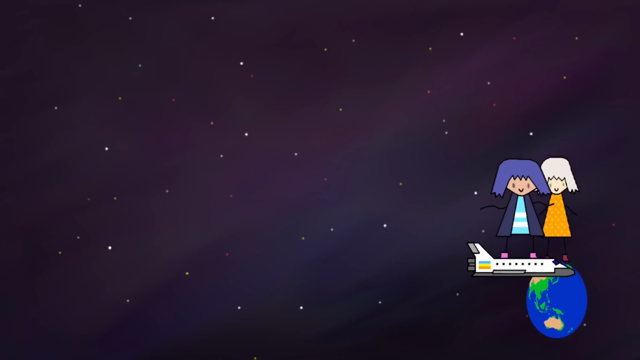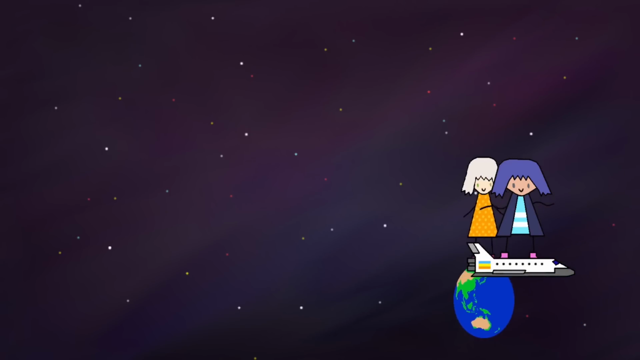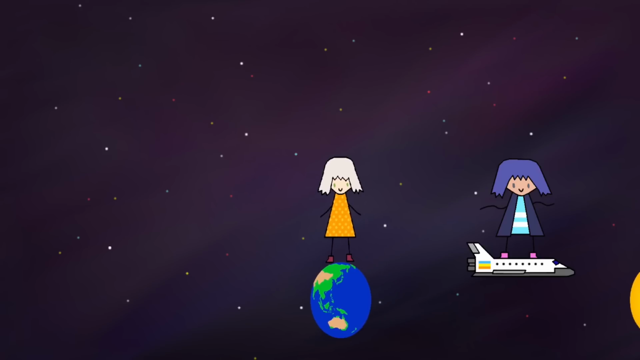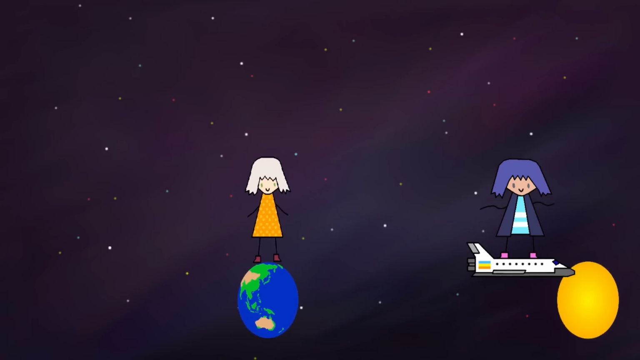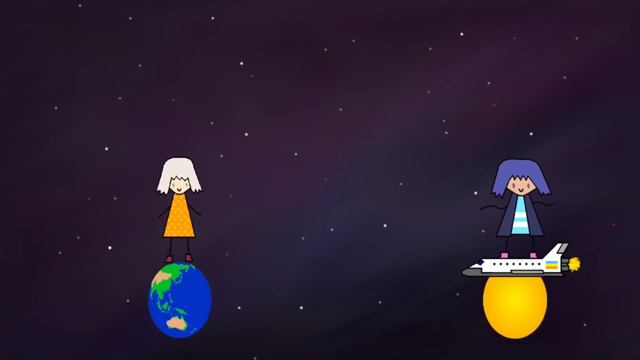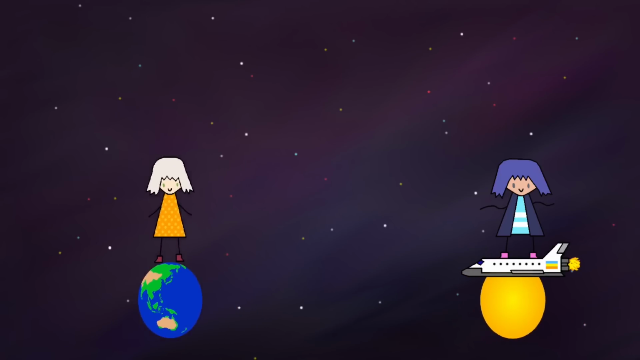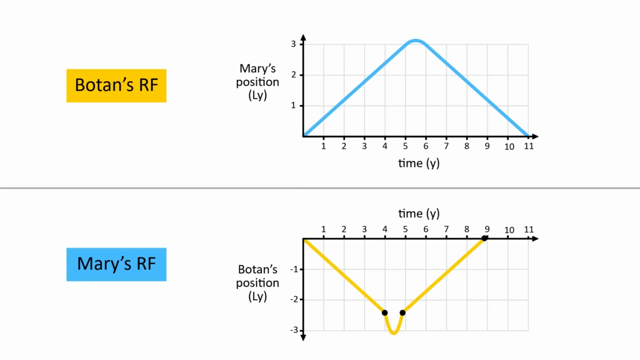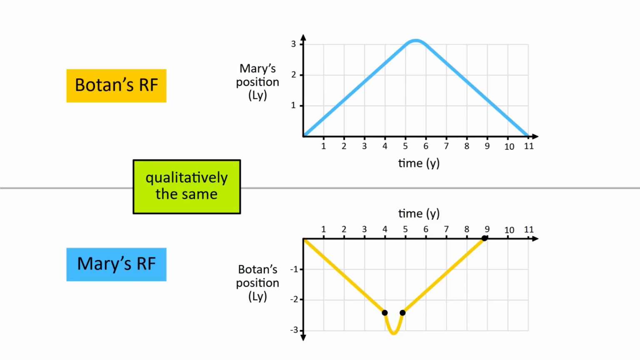Mary is stationary the whole time, but at time 0, Botan and the star move to the left. At time t equals 4 is the turnaround, during which the length contraction between them briefly goes away, putting Botan even further before it returns as they go back to the right. So the full graph of Botan in Mary's reference frame is slightly different compared to the graph of Mary in Botan's reference frame. But it's still qualitatively the same, where they both see each other leave at 0.6 c, then turn around and come back.